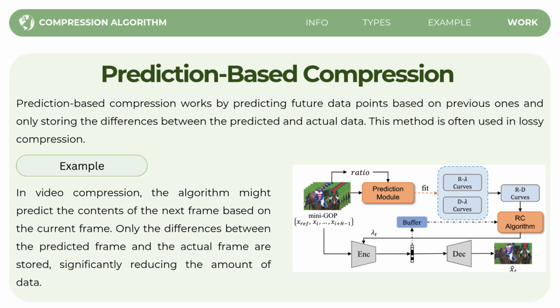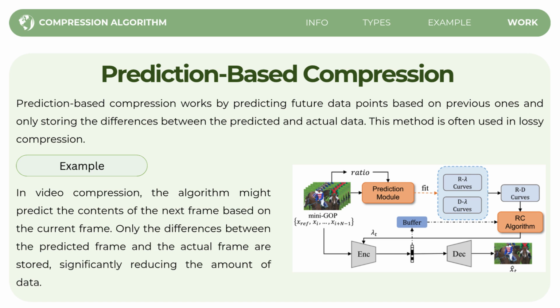For example, in video compression, the system looks at one frame, or a single image, and tries to predict what the next frame will look like. Since frames in a video usually don't change much from one to the next, the prediction is often very accurate. So instead of storing the whole next frame, the algorithm only stores the differences between the predicted frame and the actual frame.